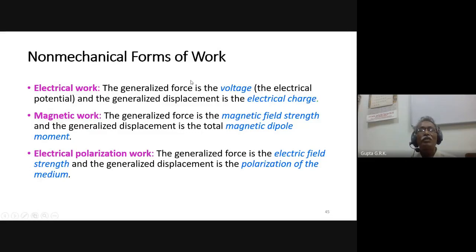And there are non-mechanical forms of work, which we already discussed. Electrical work: the generalized force is the voltage, and the generalized displacement is the electrical charge. Magnetic work: the generalized force is magnetic field strength, and the generalized displacement is the total magnetic dipole moment. And electrical polarization work: the generalized force is electric field strength, and the generalized displacement is the polarization of the medium. Just to understand, there are various types of work we are discussing. We may not come across these things. The only thing is, whenever there is work, there should be a force and a displacement. Then there will be work.